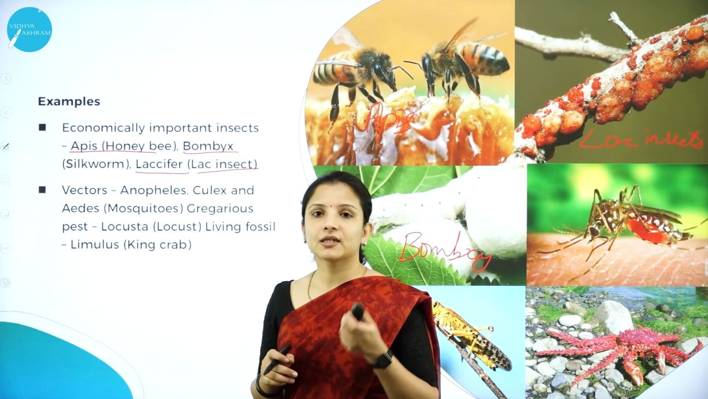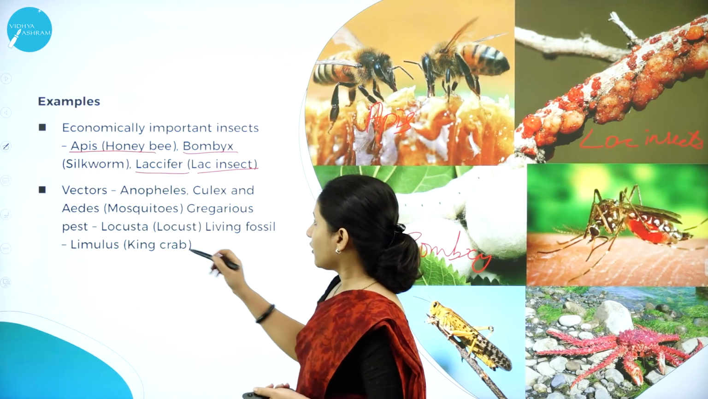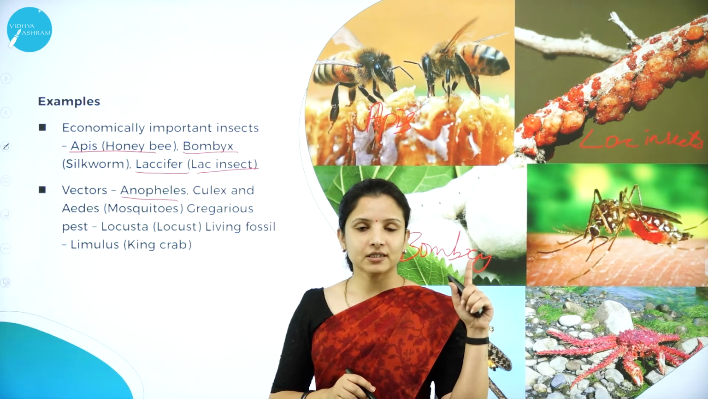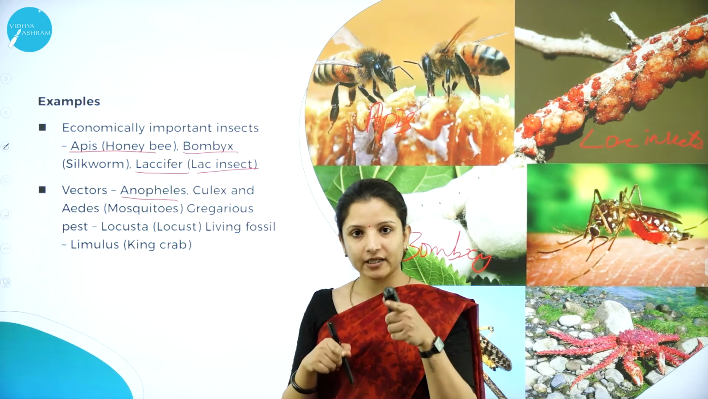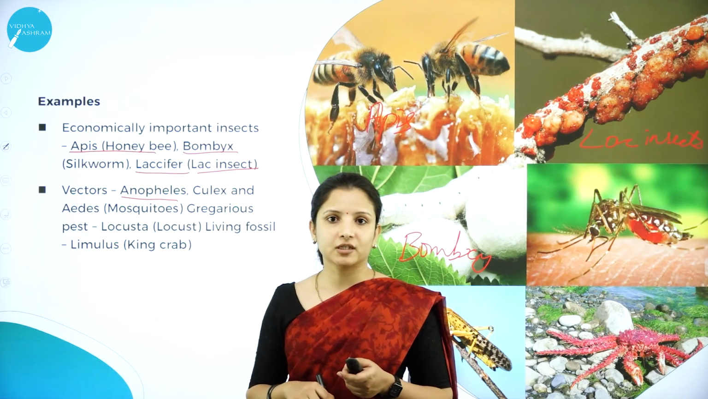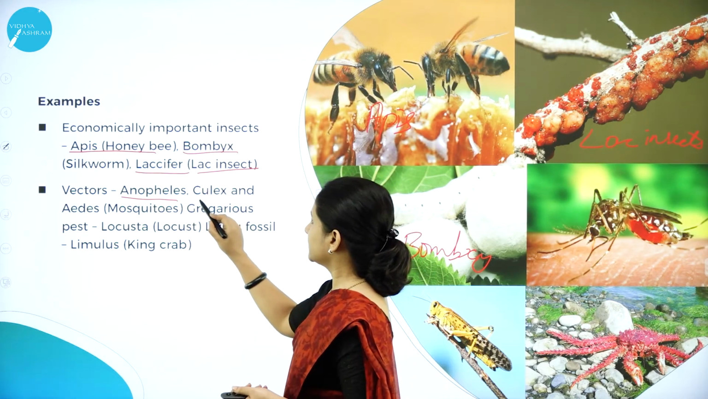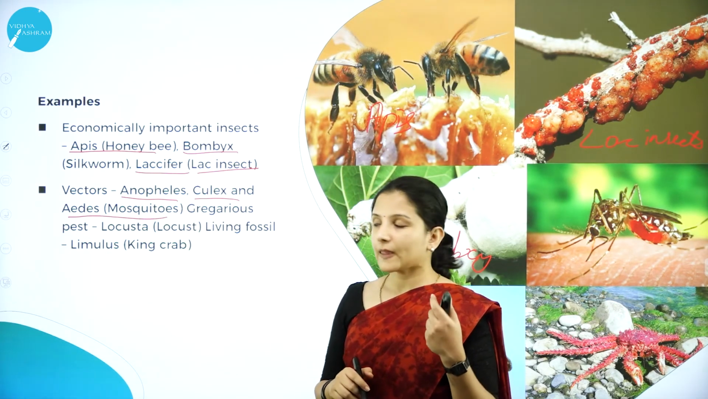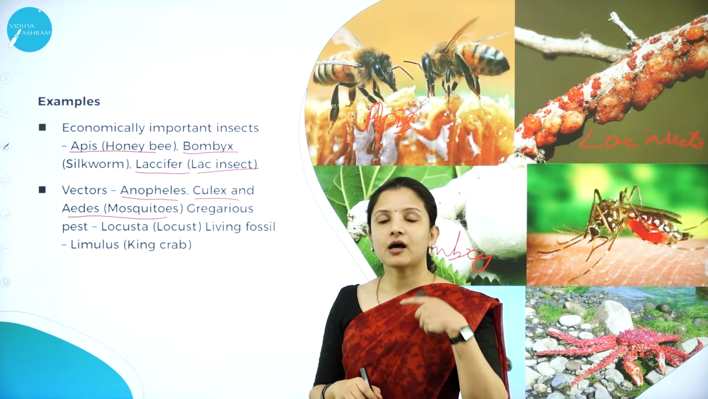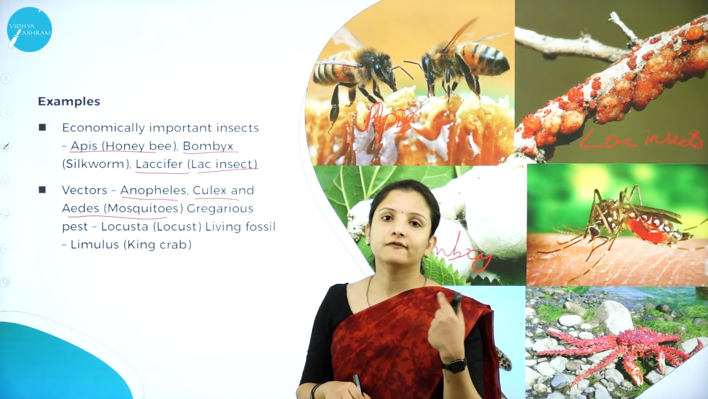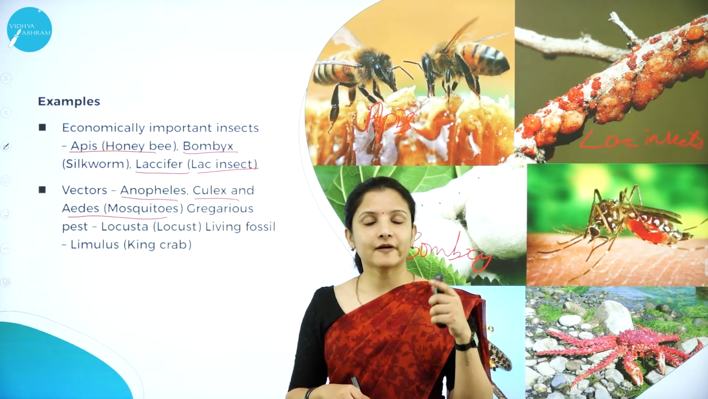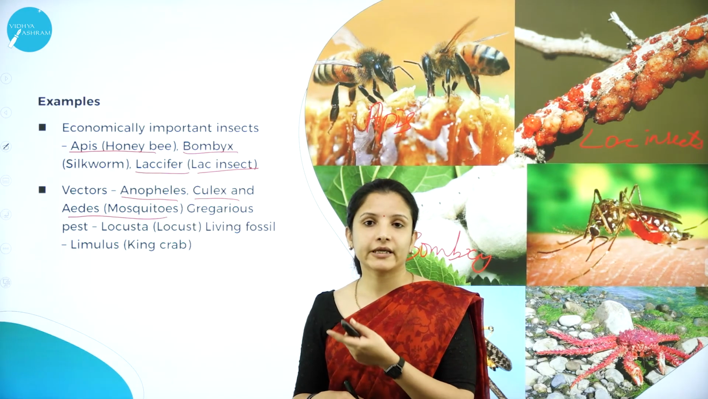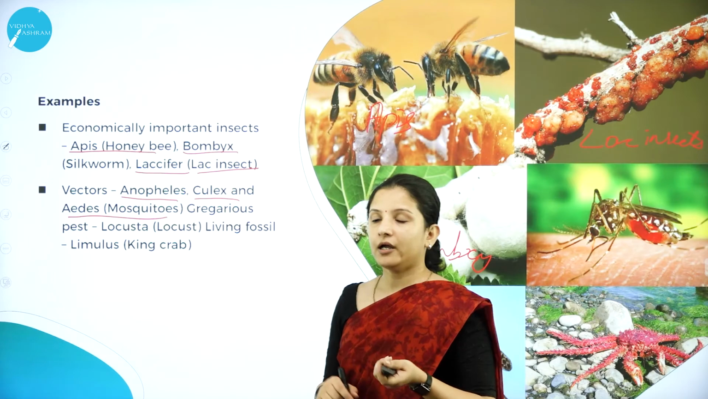And some insects act as vectors. I told you Anopheles. So these mosquitoes carry the filarial worm, remember we had it earlier, therefore causing malaria. So Anopheles, then Culex mosquitoes, then Aedes mosquitoes, all these are some of the vectors that carry parasitic organisms into the human body, therefore causing diseases like dengue. Then we have malaria and all that.